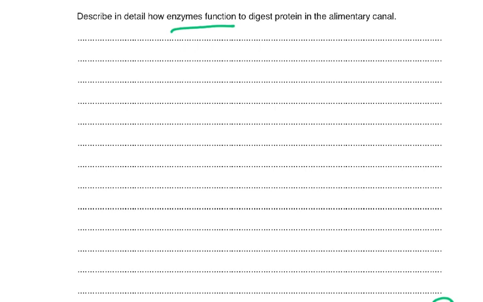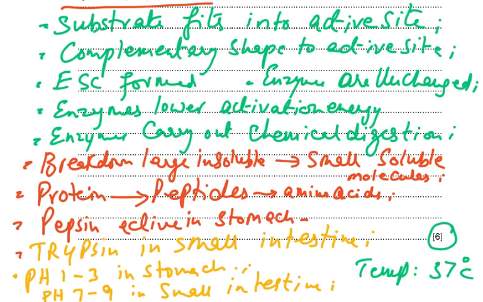Describe in detail how enzymes function. So basically, you had to give me the enzyme story, not just the story in the alimentary canal, but the whole thing about how enzymes can work, in order to get your 6 marks. So please pause the video here and write these down so that you know the exact wordings. And when you write something and read it aloud, you will remember it in your exams as well.